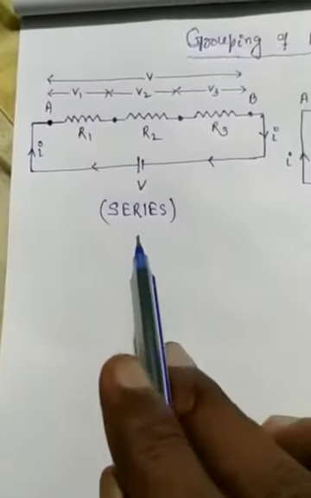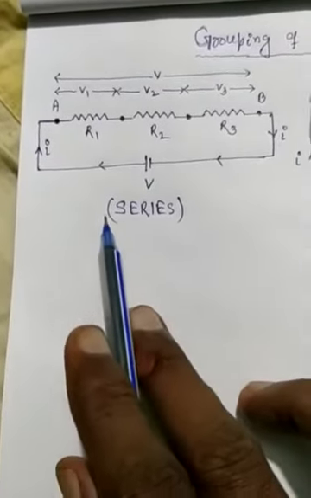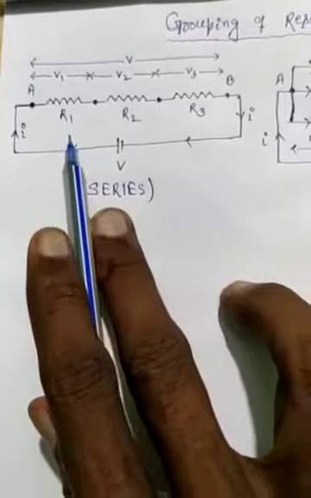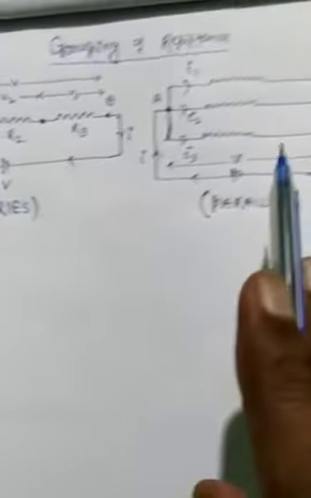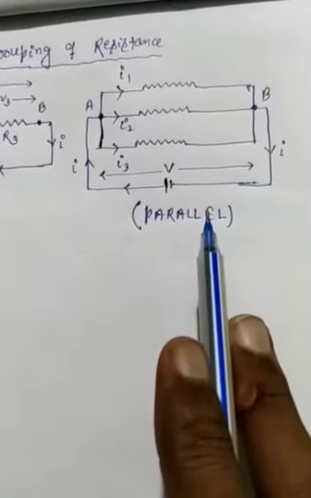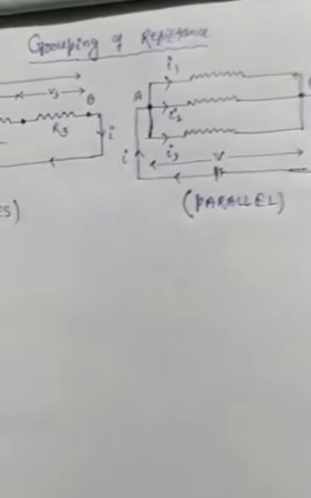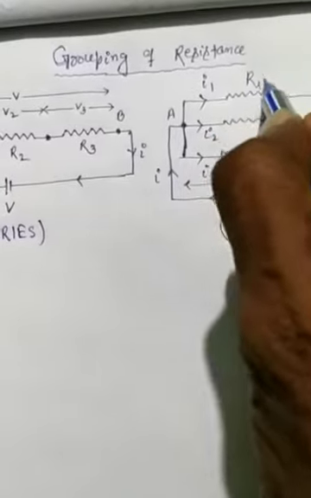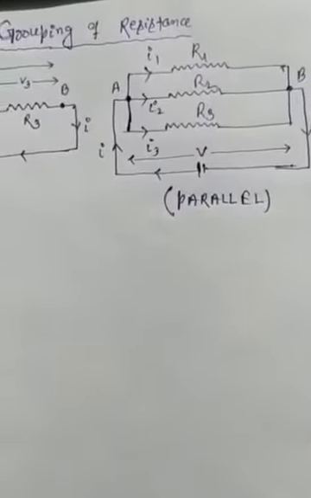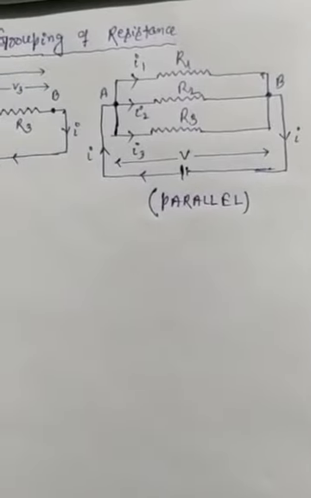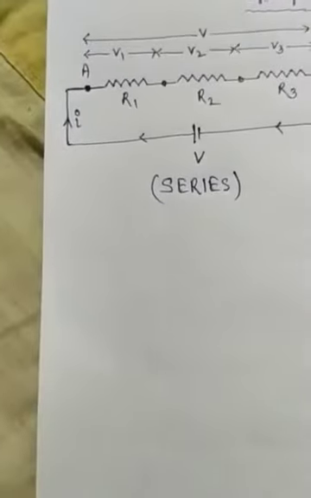This is the circuit diagram for the connection of three resistances R1, R2 and R3 connected in series, and this is the circuit diagram for the connection of three resistances R1, R2 and R3 in parallel. So what is the difference between them?